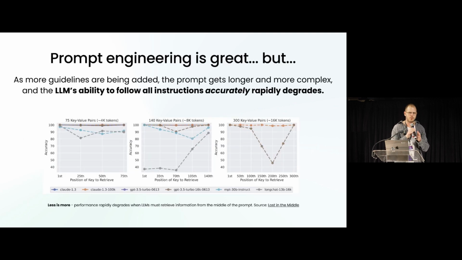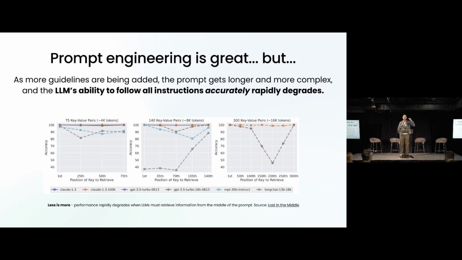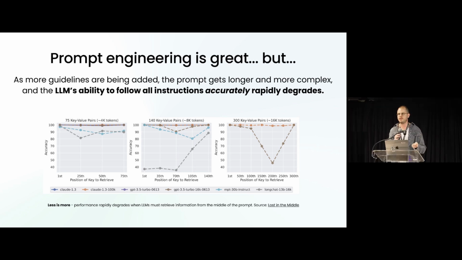The problem with all of this prompt engineering is that it's great, but as you add more and more guidelines to the prompt, essentially the prompt gets longer. And as the prompt gets longer, it's more complex, and the capability of the LLM to actually follow all of these instructions rapidly degrades, right? So you know this: when you have really large prompts, it's just less and less accurate.